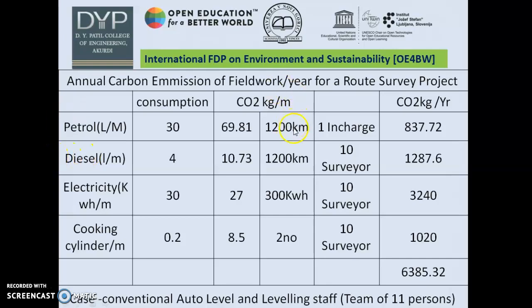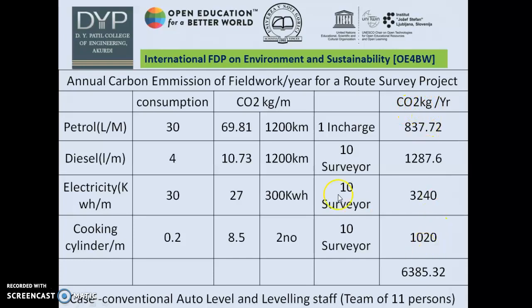Remember, these particular things are assumed by me: 2 cylinders, 300 kWh electricity consumption, 1200 km running for both of them, and these are the team figures.